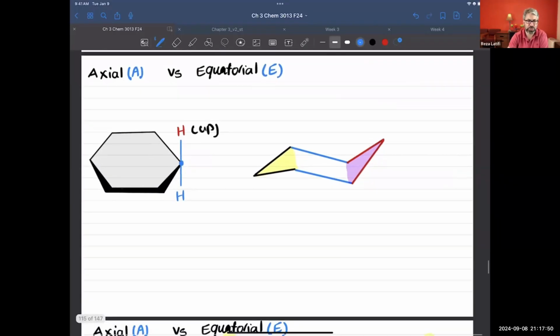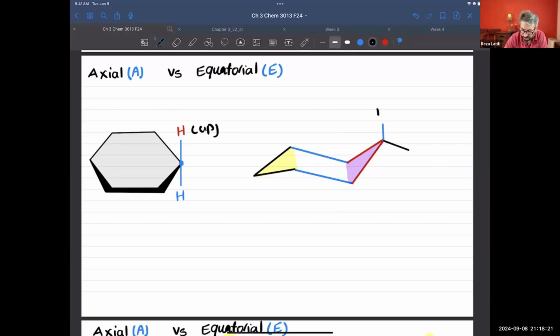Now, let's talk about the chair conformation. The molecule that you see in front of you is cyclohexane, and the most stable structure for it is the chair conformation. Any carbon has two hydrogen atoms in two different positions. One hydrogen atom will be pointing up, and the second one will be pointing down.